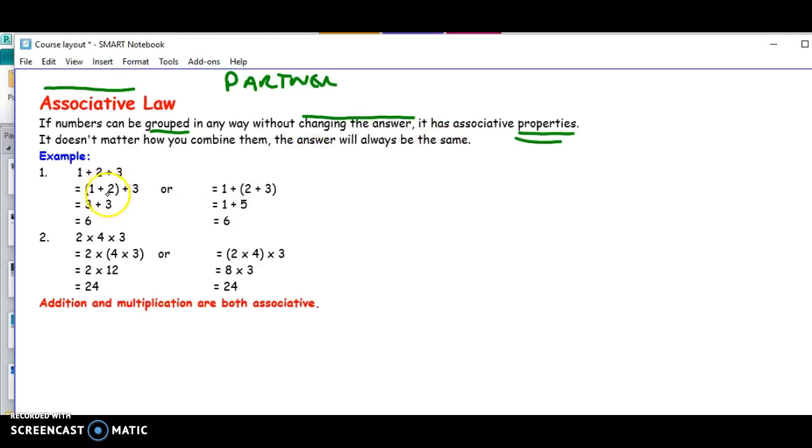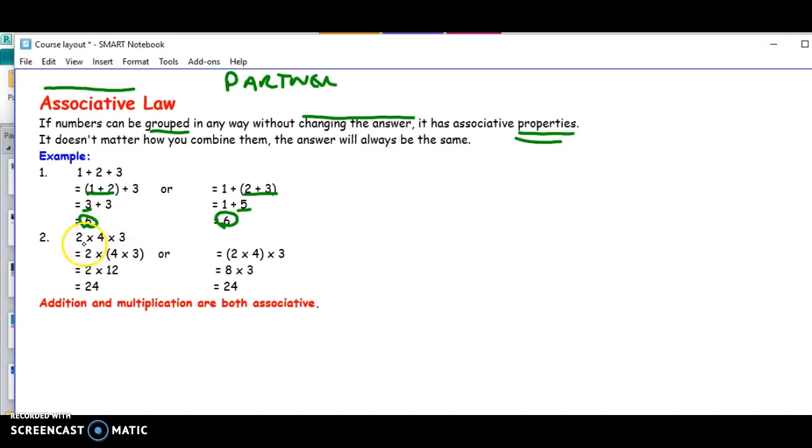Let's look at a few examples. I've got 1 plus 2 plus 3. I can either add 1 plus 2 first, or I can add 2 plus 3 first. If I add 1 plus 2 first, I get 3, and 3 plus 3 is 6. If I add the 2 plus 3 first, I get 5, and 5 plus 1 is 6.